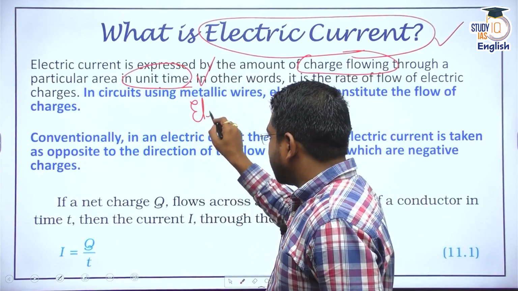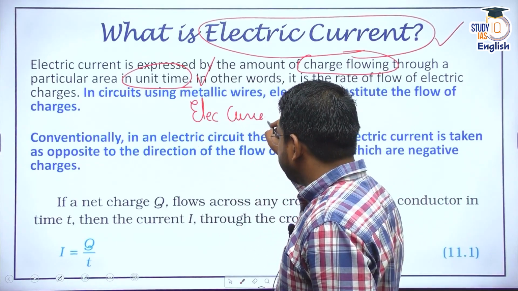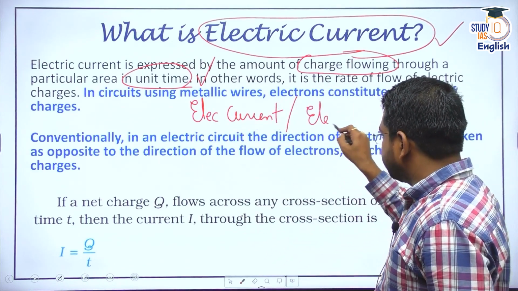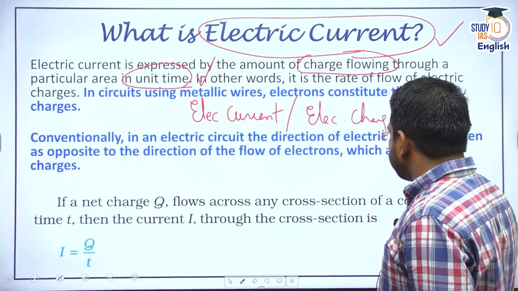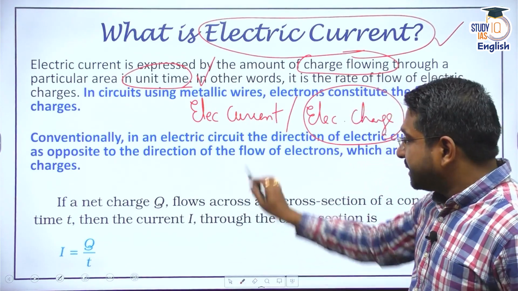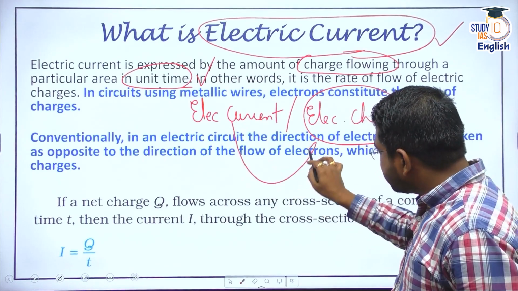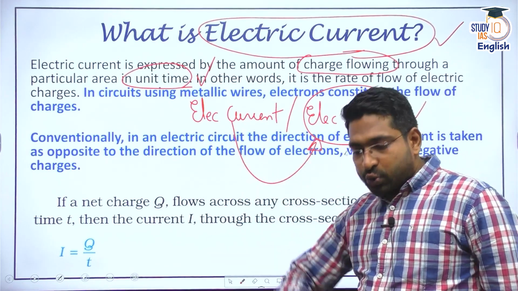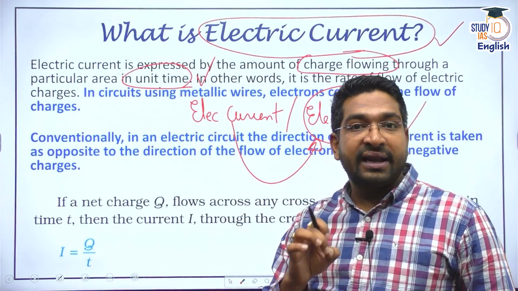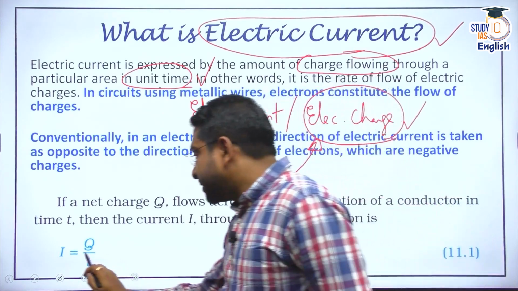One is the term called electric current, and another connected term, that is electric charge. Electric charge means basically movement of electrons, and I'm telling you that electric current is the movement of this electric charge through a particular area in unit time. That's how we define electric current, and it is denoted by the term I.